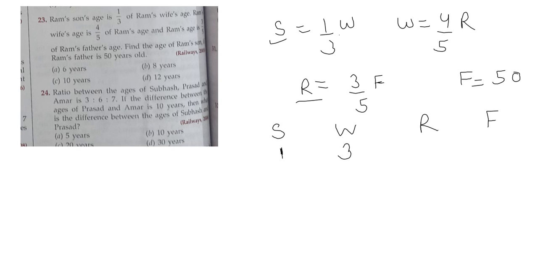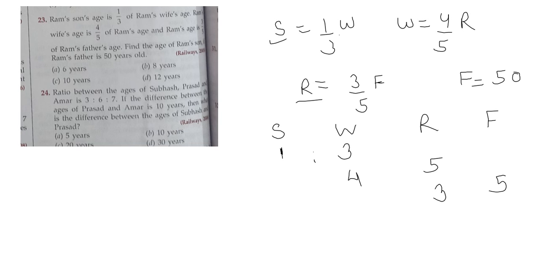And the ratio of wife and Ram will be 4:5, because Ram comes to the denominator. And the ratio between Ram and his father will be 3:5.